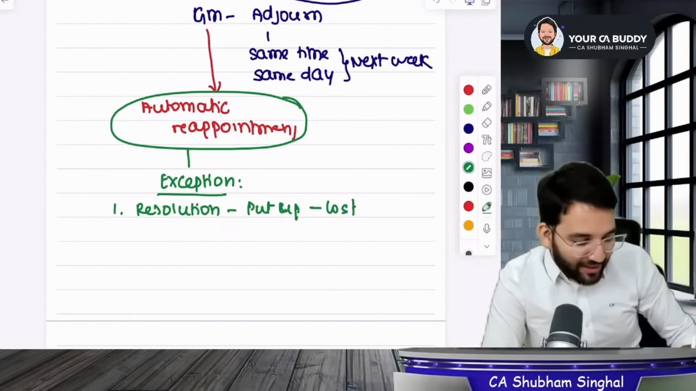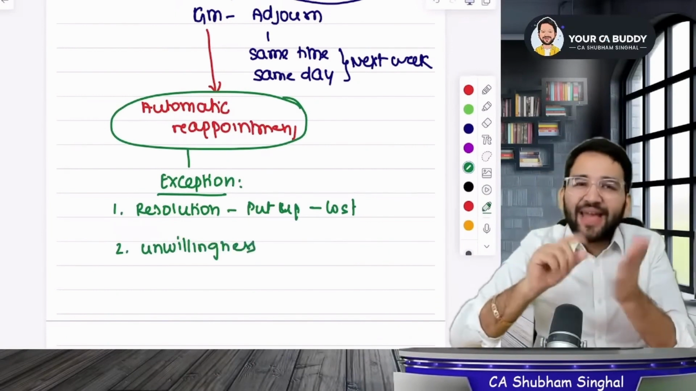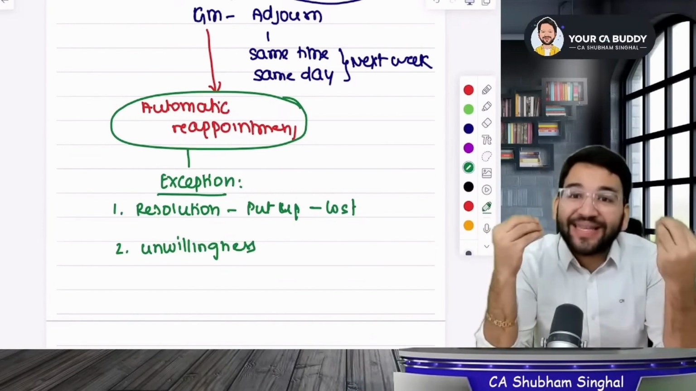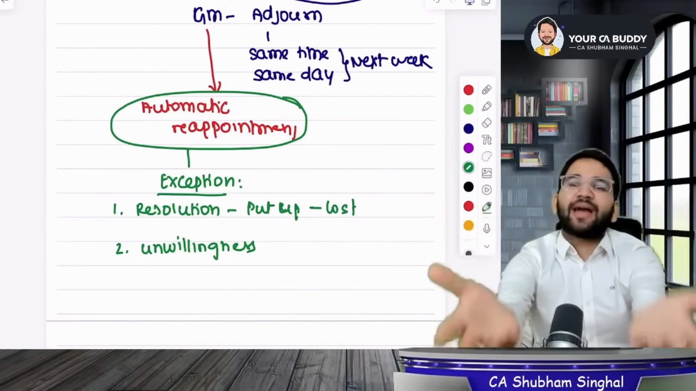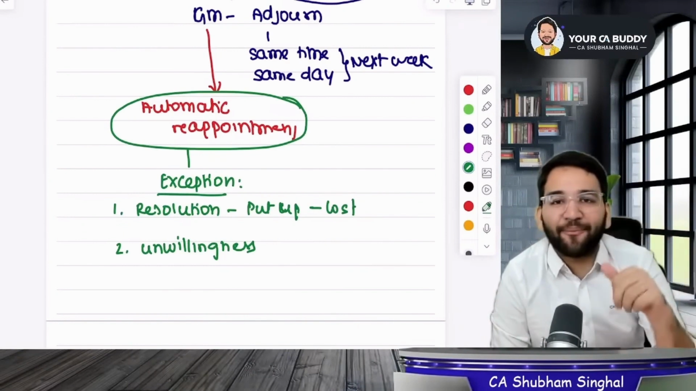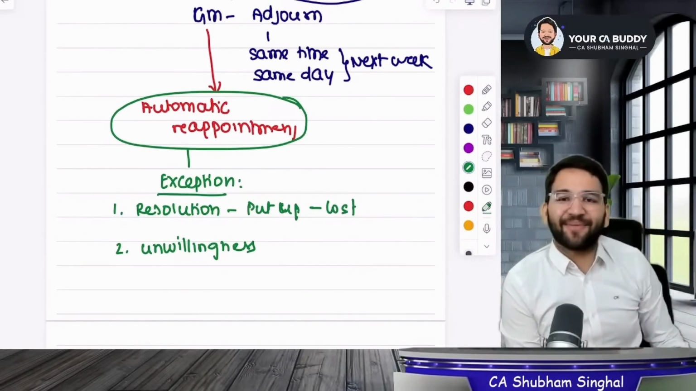Logical, right? Now, the second one, sir, he has expressed his unwillingness. It means they wrote it down in writing that I don't want to be on the board of directors of your company, so go ahead and do whatever you want. So when he expressed unwillingness, in a way he took back his consent. He has withdrawn his consent. So we can't reappoint him again. Okay.